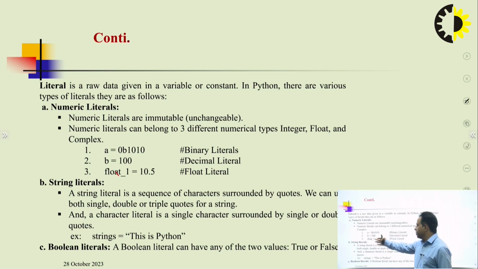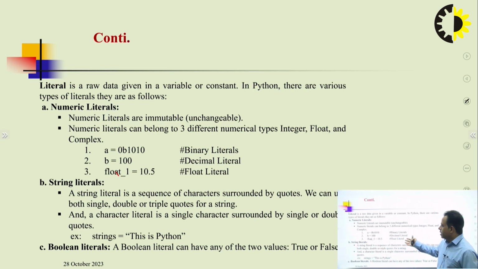Here are some examples. a is equal to 0b1010, this type of example is known as a binary literal. Second, b is equal to 100, this is a decimal literal. Third, float_1 is equal to 10.5, this type of value is known as a float literal. So this is the overview of the first category of literals, the numerical literals.